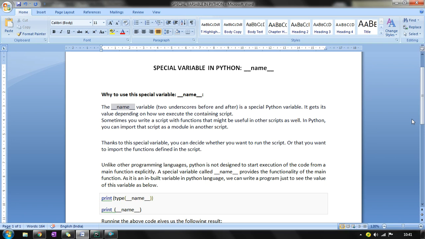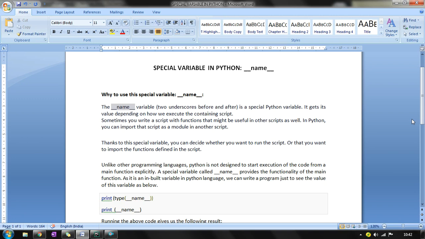But when the command to run a particular Python program is given to the interpreter, which is the one that interprets the lines of code that you have written, the code that is at the level 0 indentation is executed. However, before doing that, it may define a few special variables.